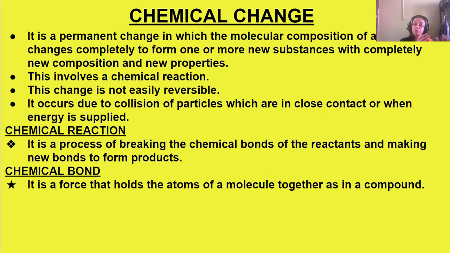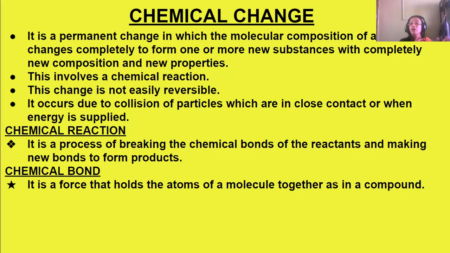When a product is being formed, new bonds are created and old bonds of the reactants are broken. This process of breaking of the bonds of the reactants and formation of new bonds in the products is known as a chemical reaction. Okay, clear now? Next is chemical bond.